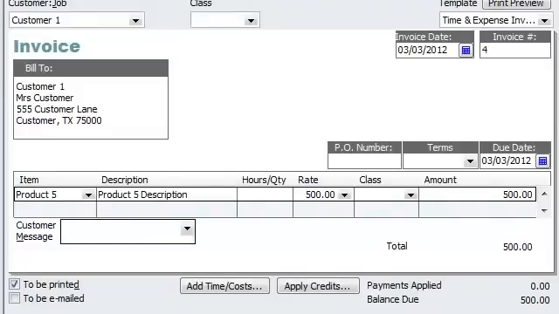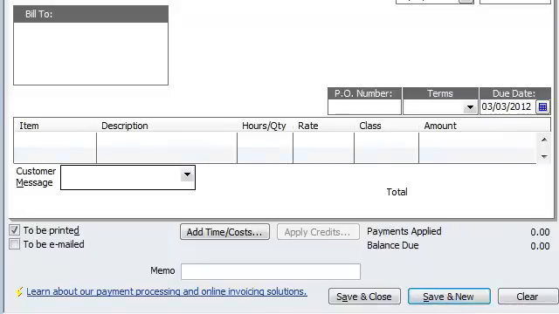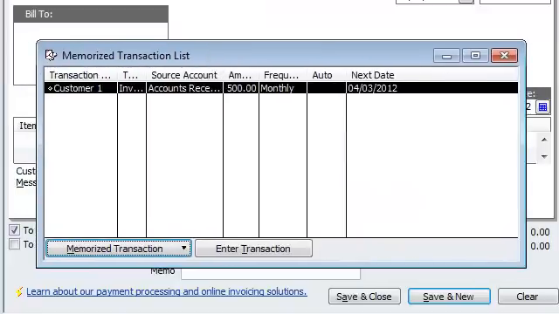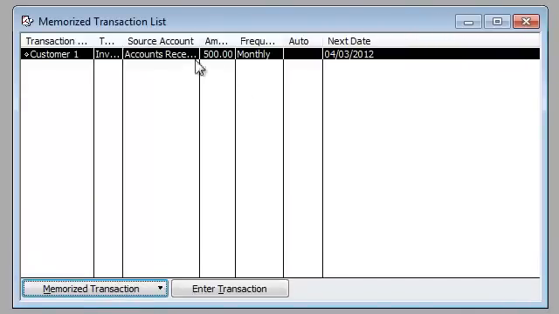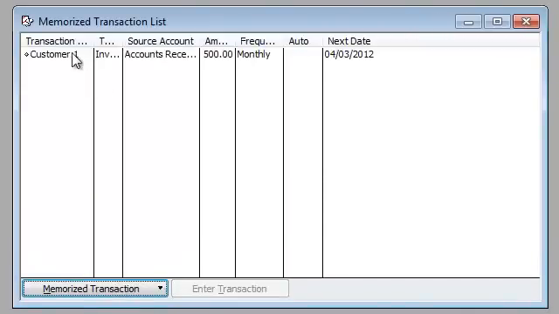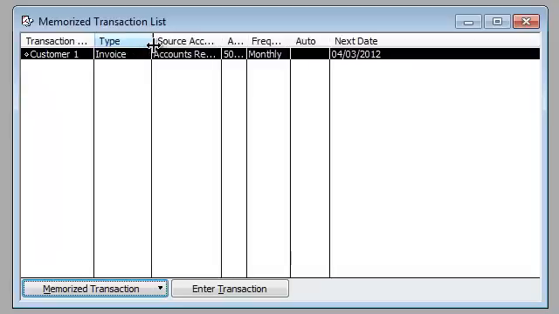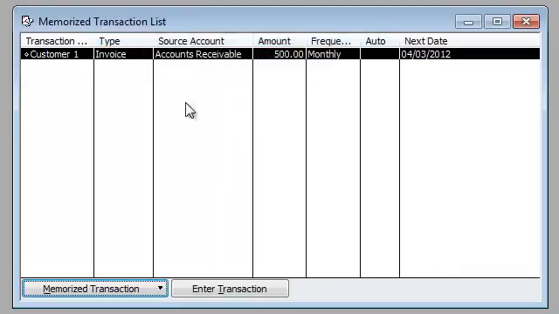And now that I'm back at the invoice, I can now do save and new. And basically, if I pull up memorized transactions, you will notice, and let me close this window back here. Okay, and there you go. And there you have it. We have our first memorized transaction here. It tells you it's customer 1 for an invoice. Okay, and let's adjust these fields over here a little bit. There you go. And it's $500 monthly. Next date is 4/3.